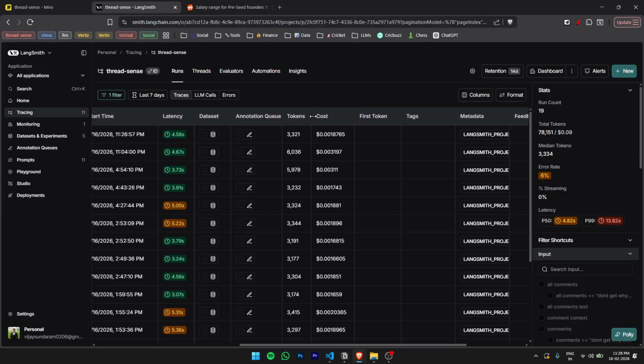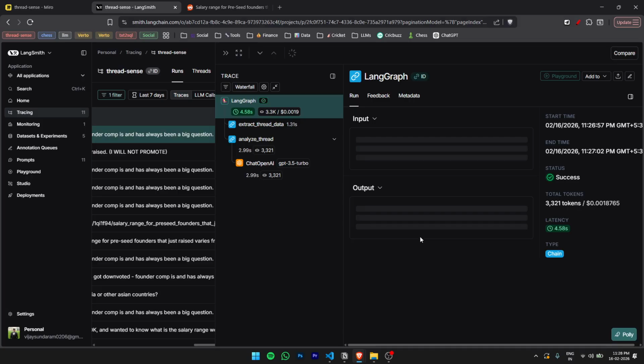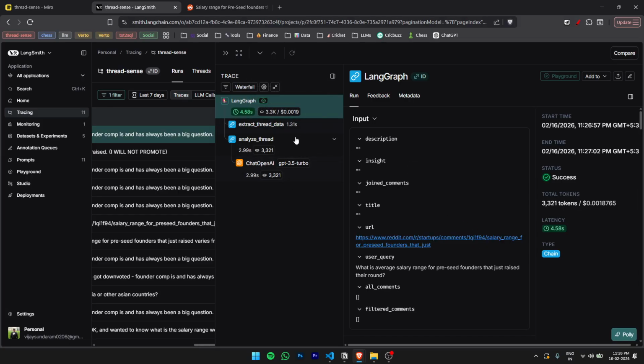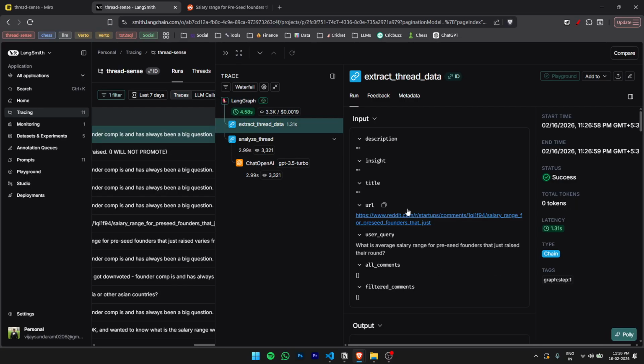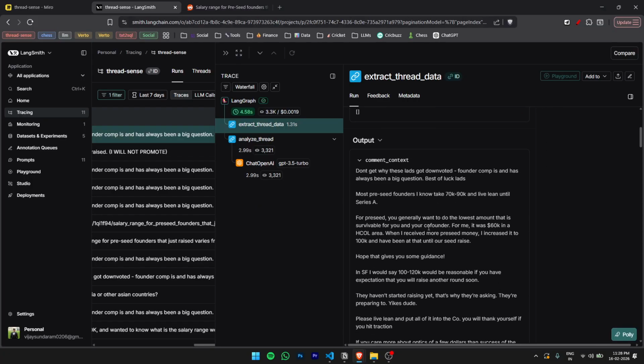Because this was in fact a smaller thread, right? When you want to scale this, all of the smaller optimizations will eventually add up and help you save tons of money. Now with that, let's go inside this trace and see how things have changed. Of course, you have two nodes here, extract thread node and analyze thread. You will have an LLM call for just one, because the first is more of a Python function put into this node, but the second is the one that actually has an LLM call. In this node, the input is the URL and the user query, and the output is, let me close all of this.